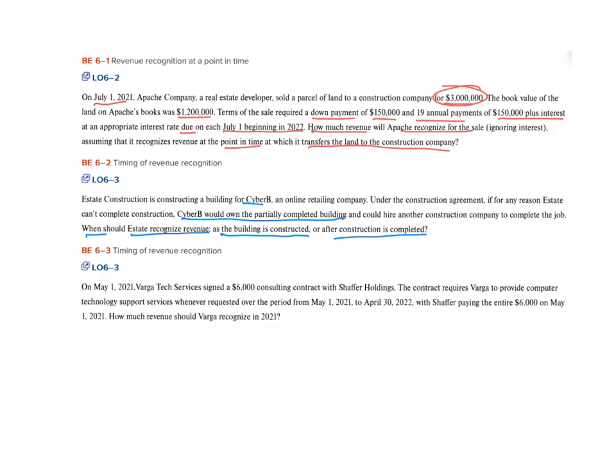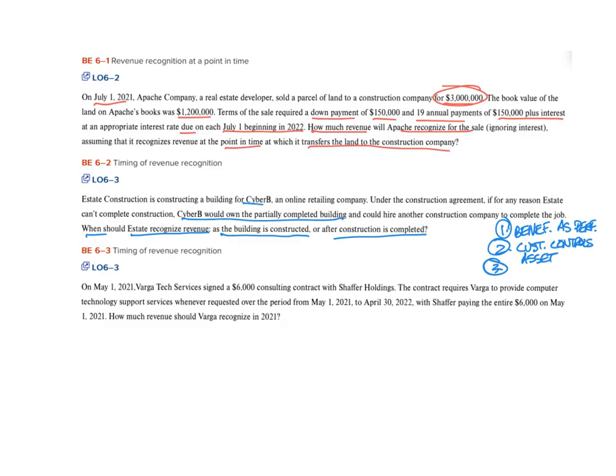Remember, a performance obligation is satisfied over time if at least one of the 3 criteria are met. Criteria number 1 is that the customer consumes the benefits of the seller's work as it's performed. Number 2 is that the customer controls the asset as it's being created.